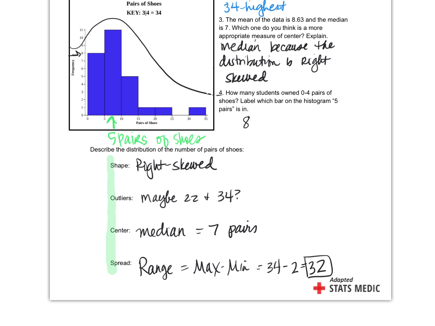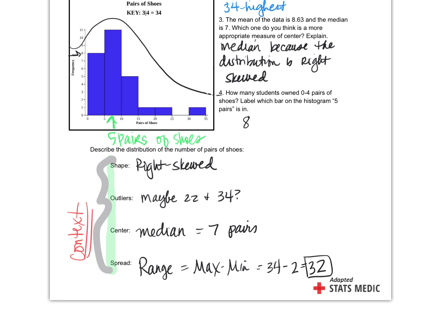Anytime we describe a distribution, we have to do shape, outlier, center, spread. SOCS is always part of it. So you have to address each one of those components to get full credit on a description. It might require 2 sentences, it might require 4. It just depends on what you got to talk about. And if we're comparing 2, okay? Now, the other thing that you have to include to get full credit is context.